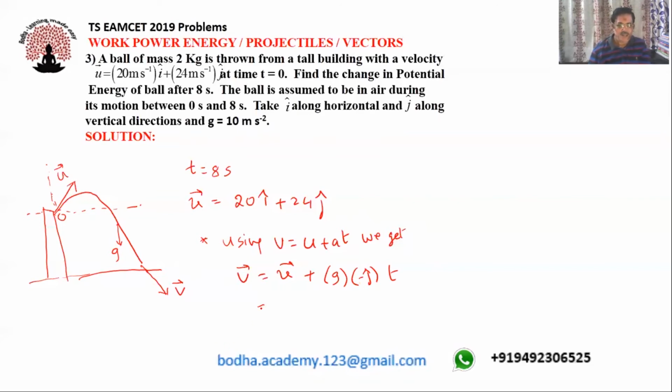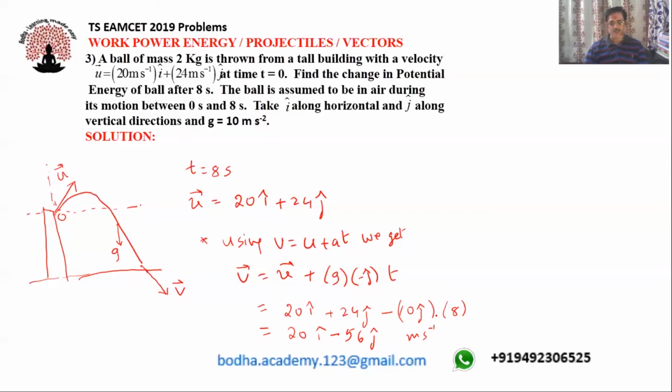So I can write u bar, which is 20 i cap + 24 j cap, minus g, whose value is 10 j cap, into time, which is given as 8. On simplification we get v bar = 20 i cap + (minus 80 + 24) j cap, that is minus 56 j cap meter per second. This is the final velocity.